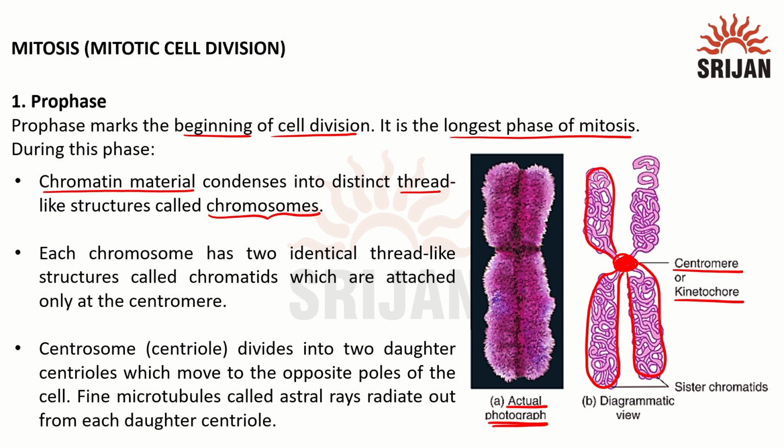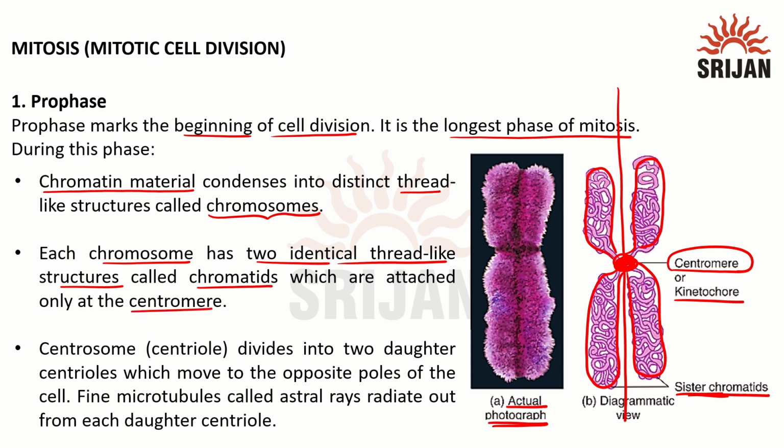If I take these four arms and divide them into two, there are two identical halves. Those are known as chromatids. Since they are both attached to one centromere, they are termed sister chromatids. So each chromosome has two identical thread-like structures called chromatids, attached to only one centromere.